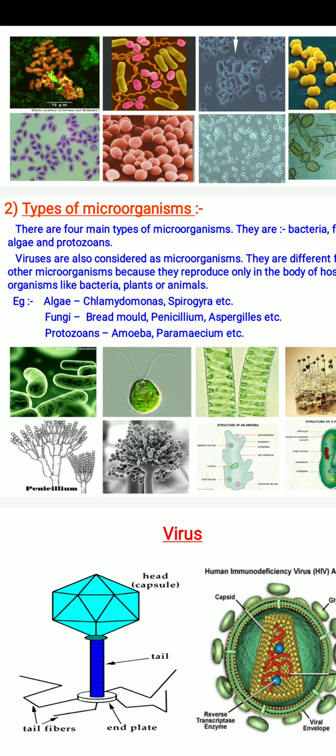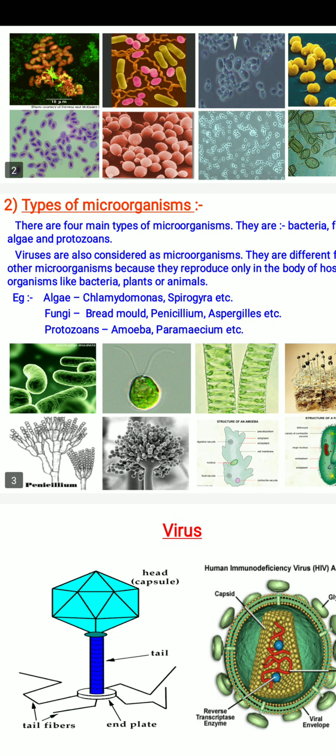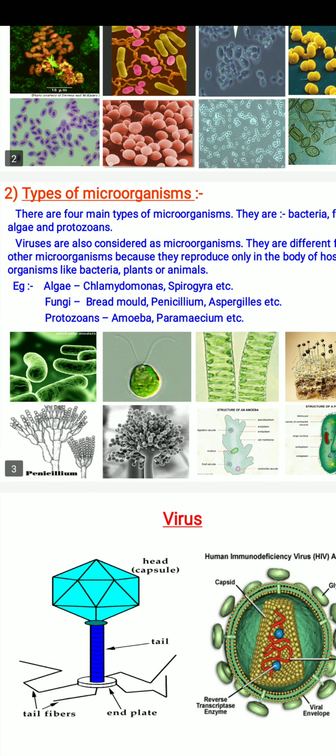Viruses are also considered microorganisms. They are different from other microorganisms because they reproduce only in the body of a host, like bacteria, plants or animals. That's why viruses are kept in a separate group.